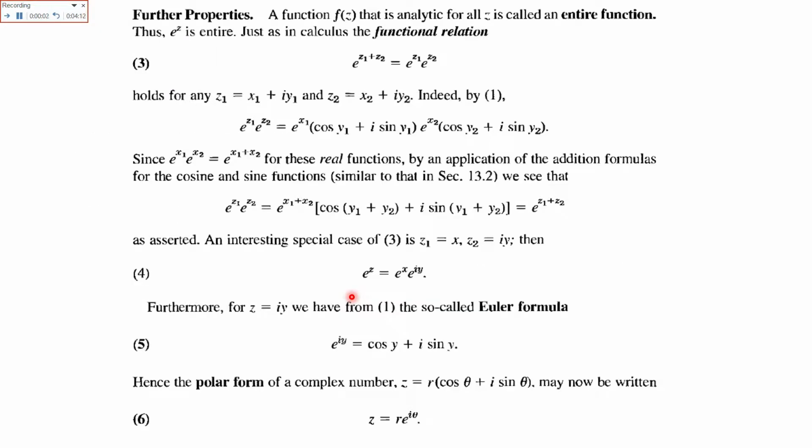Now there are some properties of the exponential function, either in the real form or in the complex form. So the functional properties are: e raised to power z1 plus z2 is equal to e raised to power z1 multiplied by e raised to power z2. This holds for z1 equal to x1 plus iota y1, z2 equal to x2 plus iota y2. Here from this equation, if we multiply them, e raised to power x1 (cos y1 plus iota sin y1), e raised to power x2 (cos y2 plus iota sin y2),